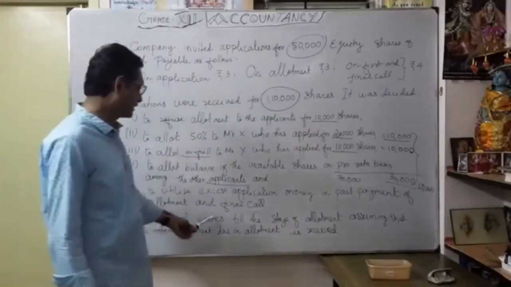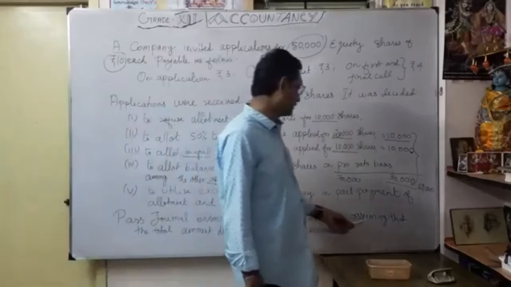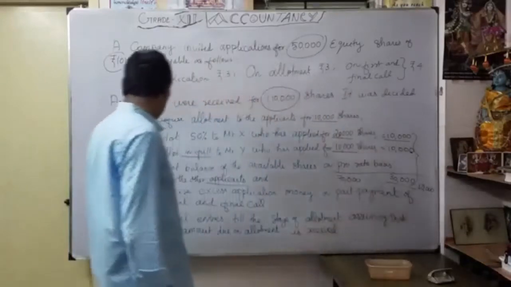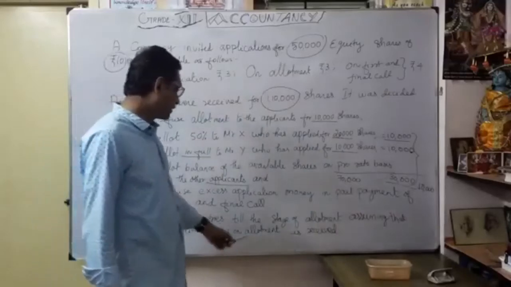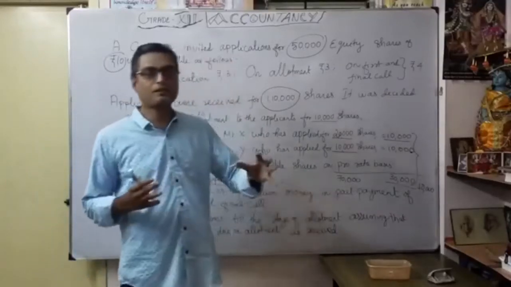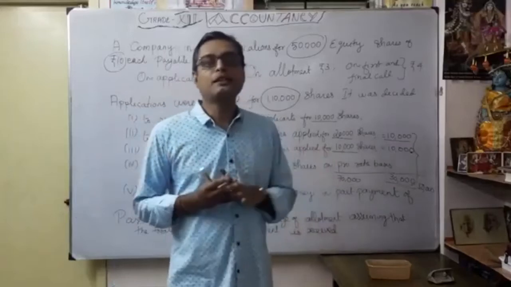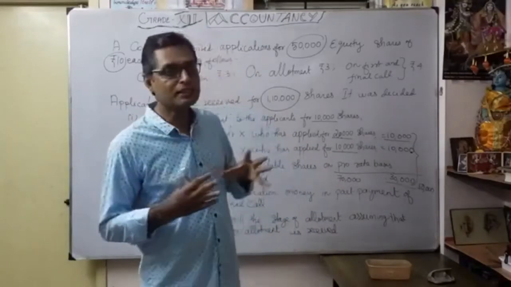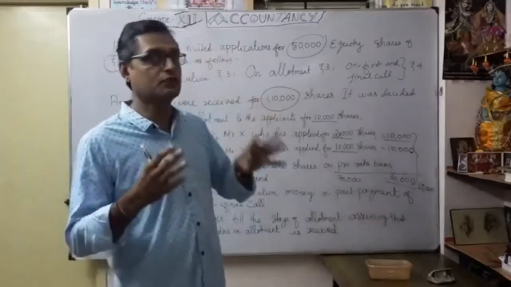We prepared journal entries till the stage of allotment, assuming that the total amount due on allotment is received. So whatever the allotment due, we assumed that the entire allotment due is received. Only thing, how much we are going to receive, that's what we are going to see now.